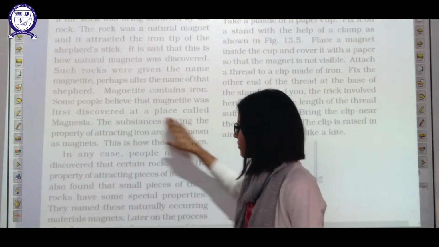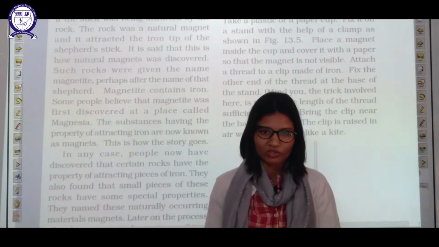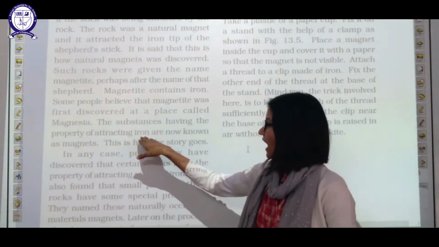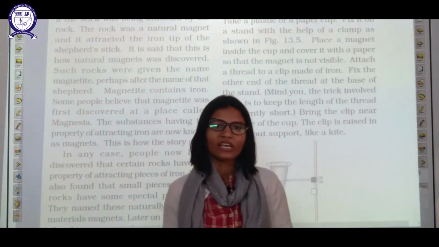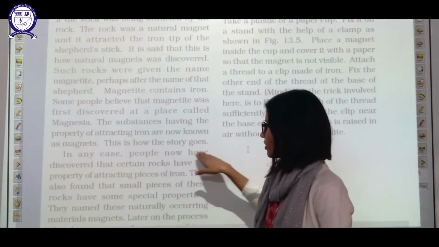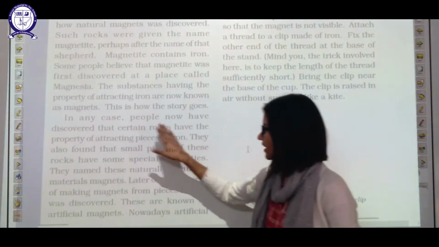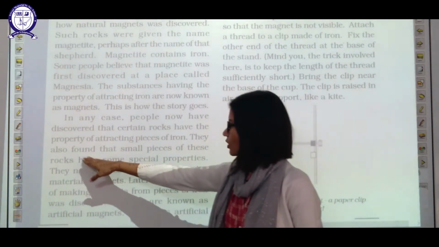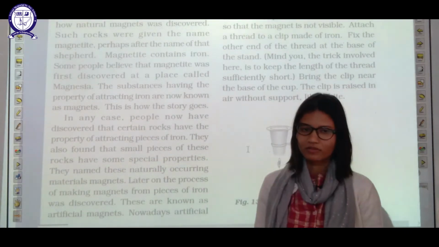The substances having the property of attracting iron are now known as magnets. So by the definition of a magnet, it is a substance which has the property of attracting iron, and a few more metals can also be attracted by magnets. This is how the story goes. In any case, people have discovered that certain rocks have the property of attracting pieces of iron. They also found out that small pieces of this rock have special properties.